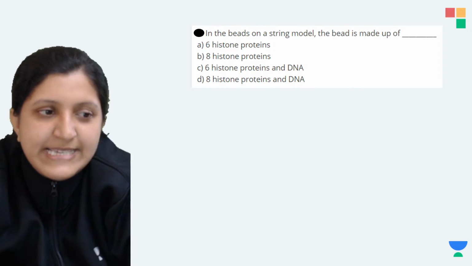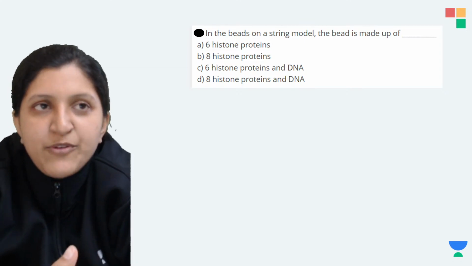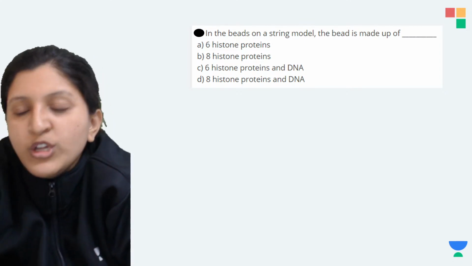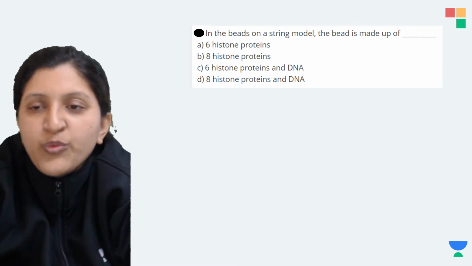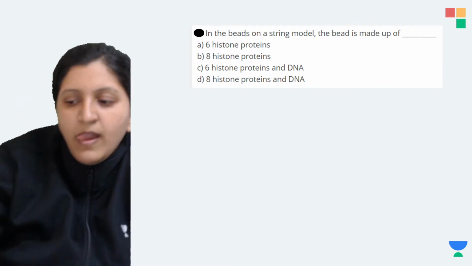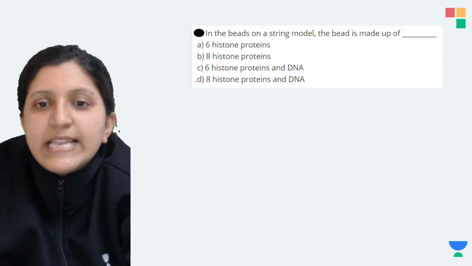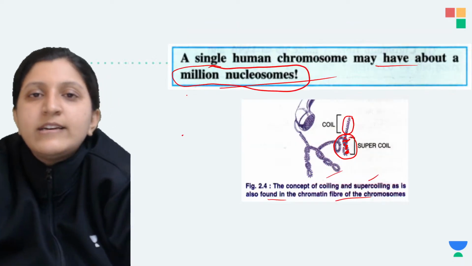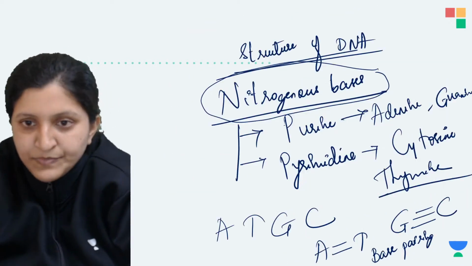So this itself I explained in today's class, like what all will be there in a nucleosome model. Along with that is the DNA structure. So this is basically 8 histone proteins and then the DNA can be found in there. So this is done.